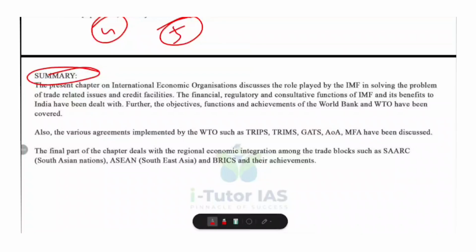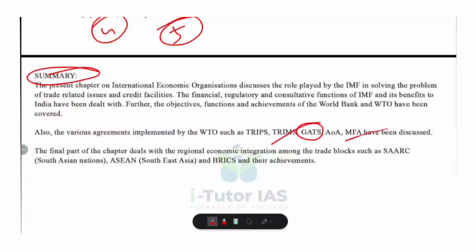Special emphasis is given to WTO agreements such as TRIPS. TRIPS means trade related aspects of intellectual property rights. Then TRIMS, that is trade related investment measures. Then GATS, General Agreement on Trade in Services. Then AoA, that is Agreement on Agriculture, and MFA, Multi-Fiber Agreement.